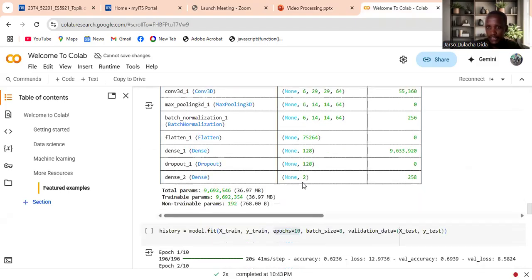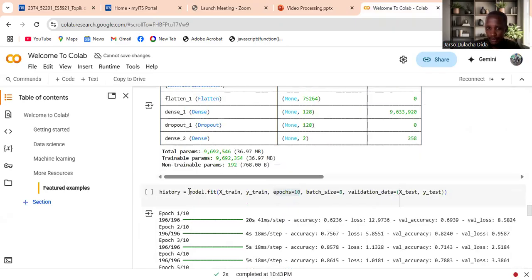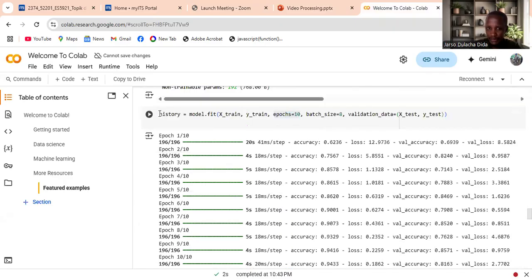Then after building the model, it is trained for 10 epochs, or 10 rounds, on 80% of the dataset.